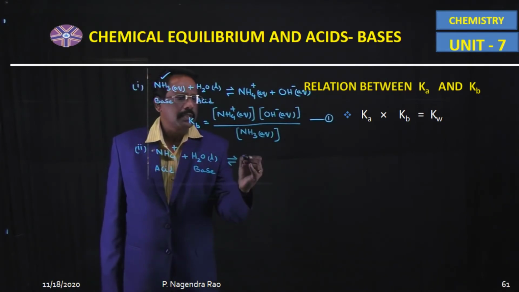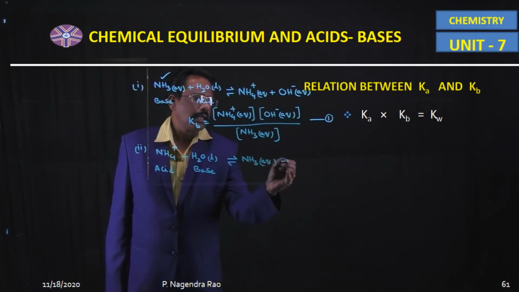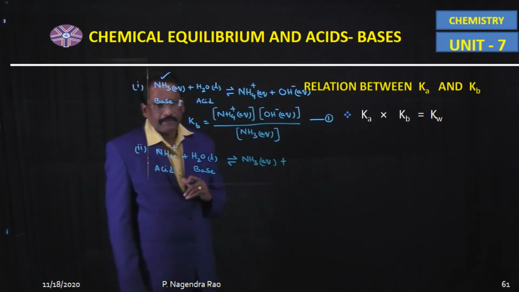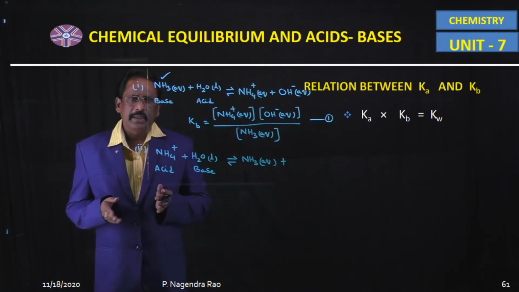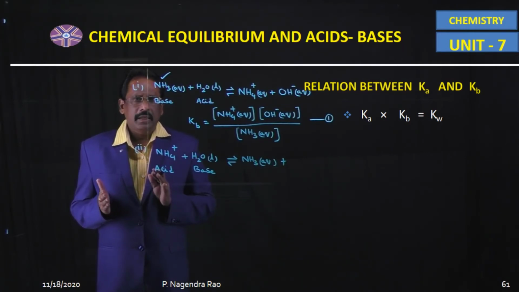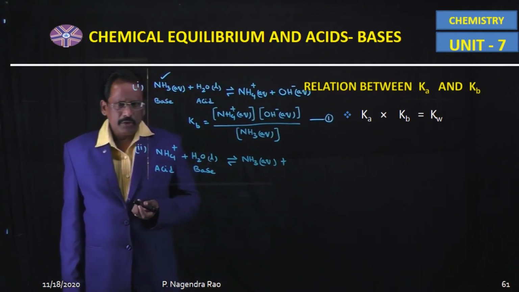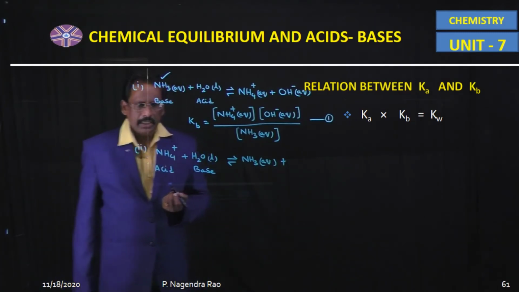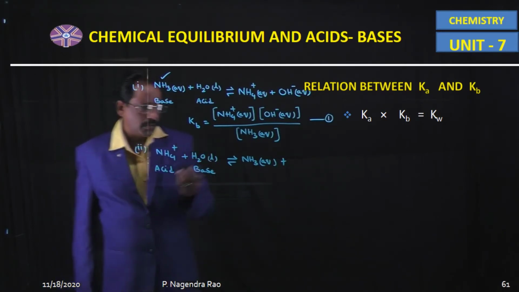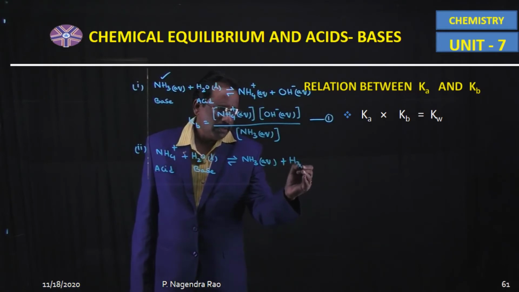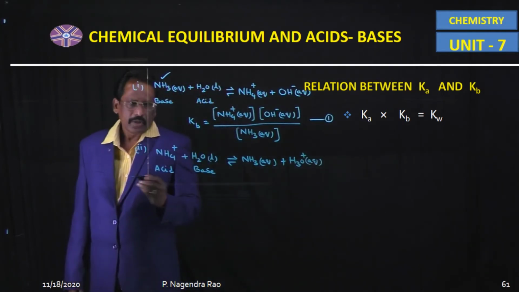Now this becomes NH3 aqueous. This is the Bronsted base. In the chapter, Arrhenius acid-base theory, Bronsted acid-base theory, and Lewis acid-base theory, these three theories are very important. According to Bronsted acid-base theory, a Bronsted base means proton acceptor. So this becomes hydronium ion in aqueous medium.